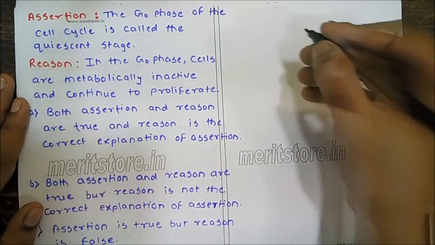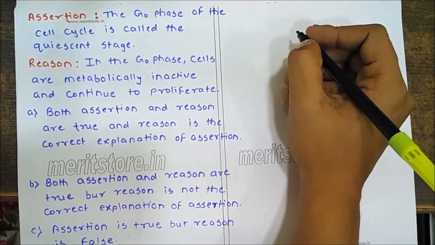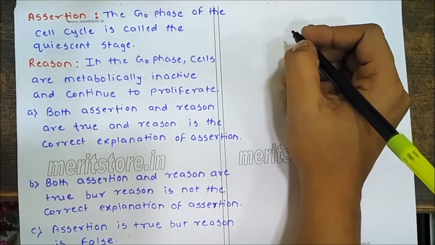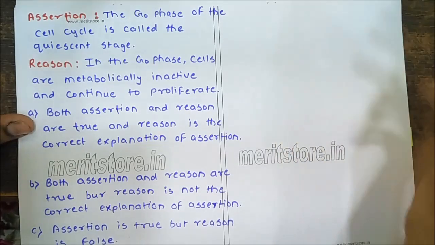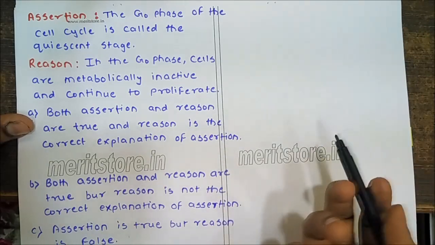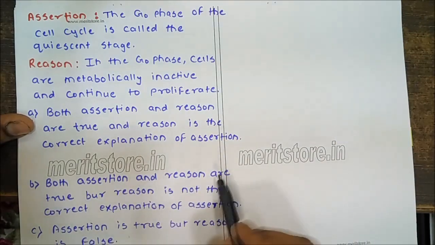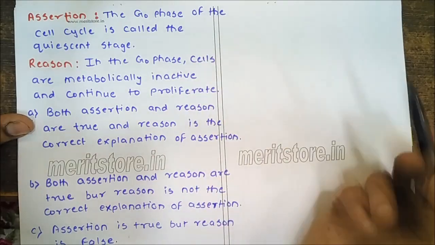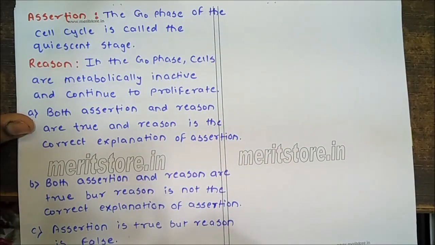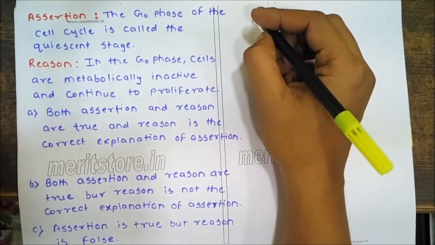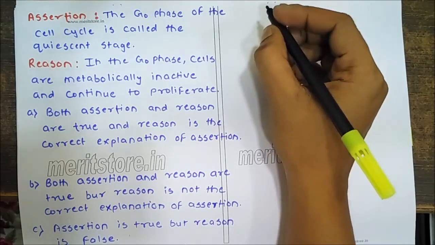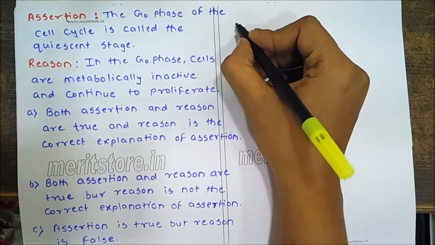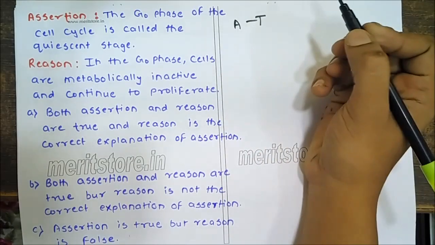Now there is assertion and reason. Remember, whenever there is assertion and reason, correct option A will be when both assertion and reason are true and the reason is the correct explanation. B, when assertion and reason are true but reason is not the correct explanation. C, when assertion is true but reason is false. And D, when both are false. So let's see if assertion is true or it is false. The G0 phase of the cell cycle is called as quiescent stage. This is a true statement, so the assertion is true.